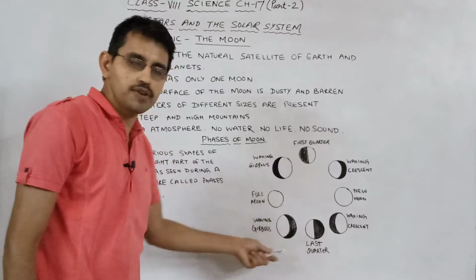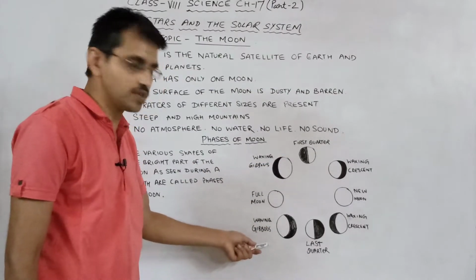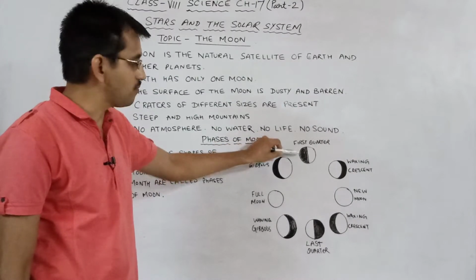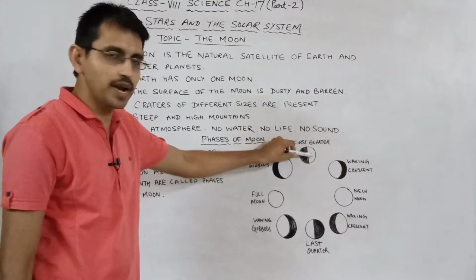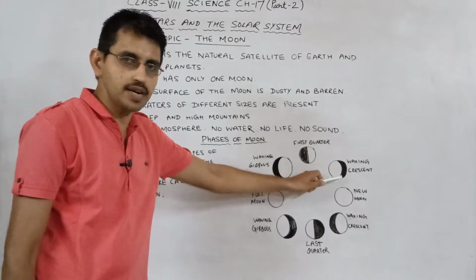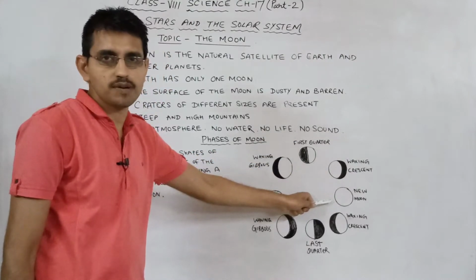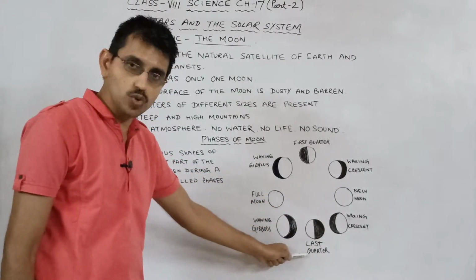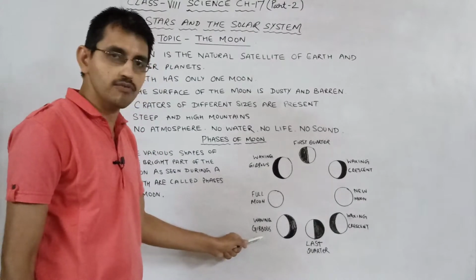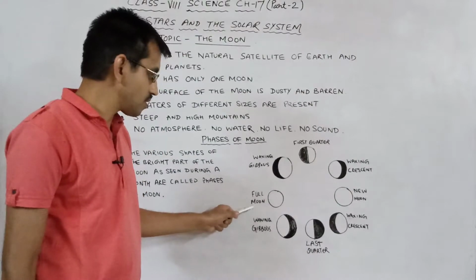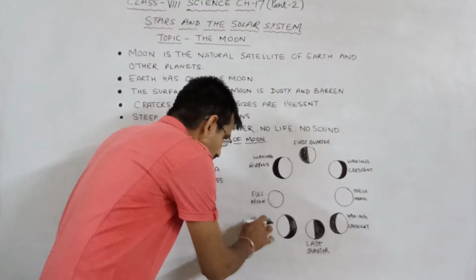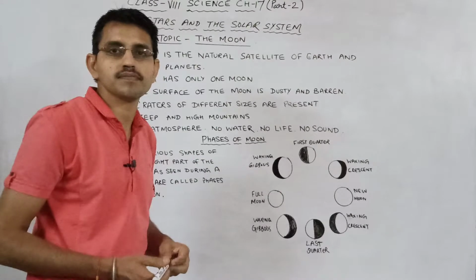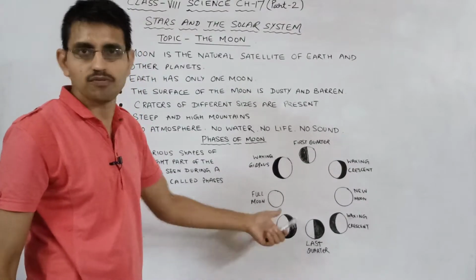Now you can see different phases of the moon with the help of this diagram. This is called first quarter. Half part of the moon is dark, half part is bright. This is called waxing crescent. This is new moon. This part is called again waxing crescent. This is last quarter, waxing gibbous. This is waxing gibbous, and then full moon, and again the cycle starts. So these are the different phases of moon.